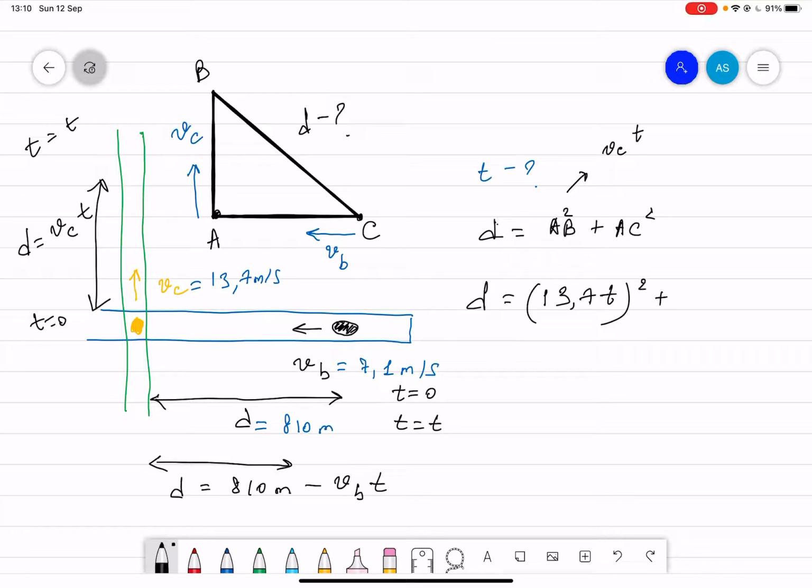squared, plus, now what about our AC distance? The AC distance, after a certain time, is 810 minus the speed of the boat, which is 7.1 times t, squared. Then you have to take everything under the square root.